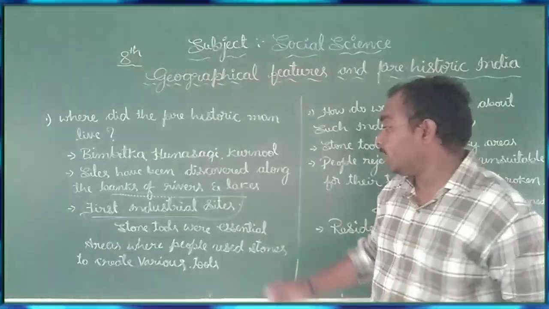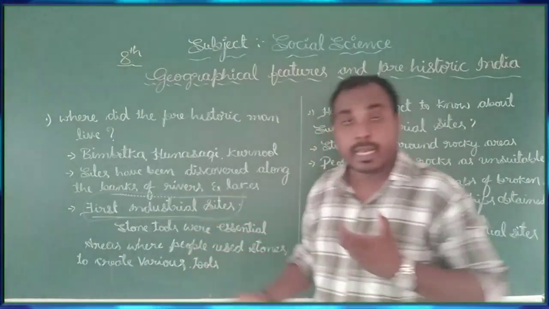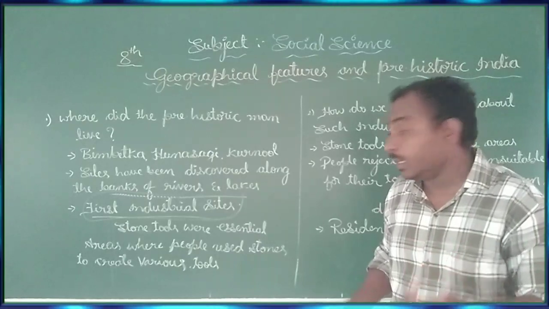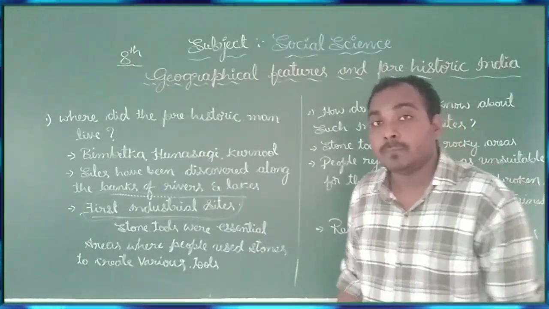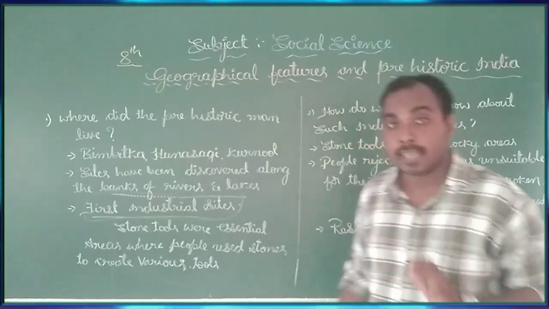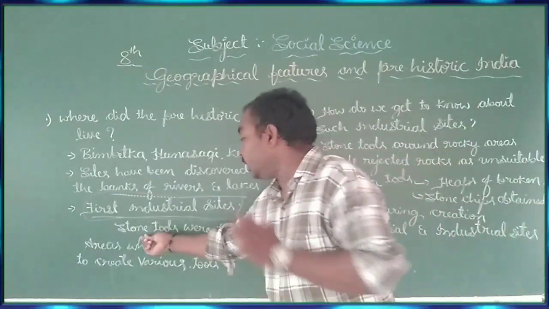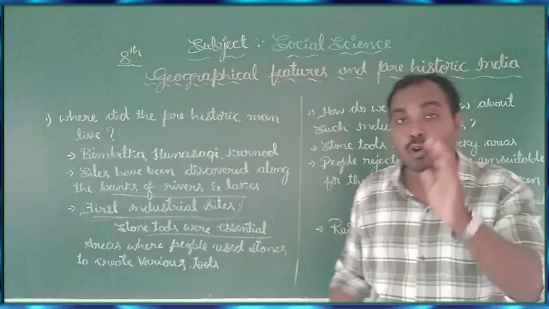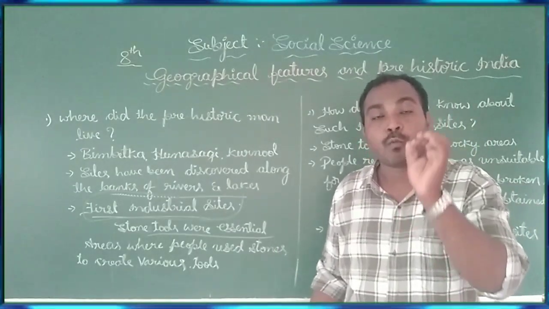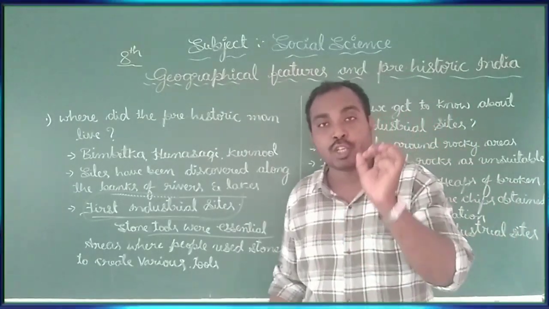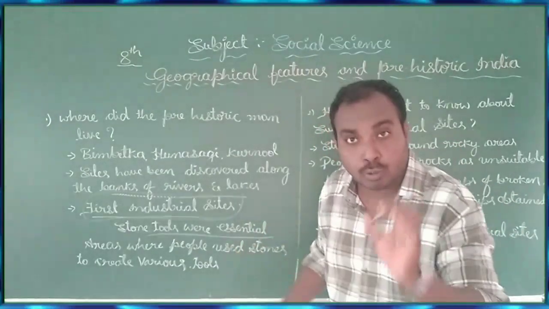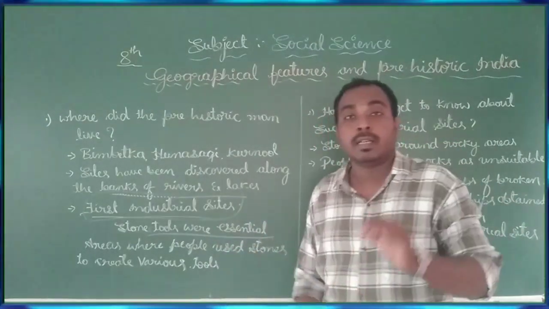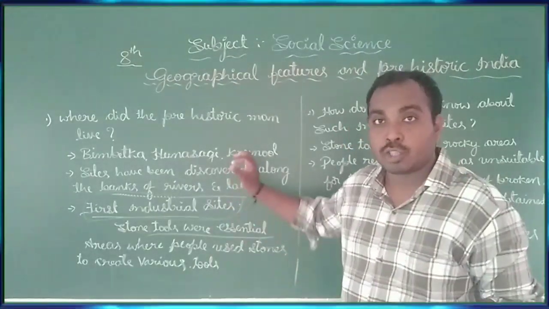What is the meaning of industrial sites? What did they do in the industrial sites? Why do we call the place an industrial site? Because, as you all know, stone was a very essential tool for the prehistoric men.